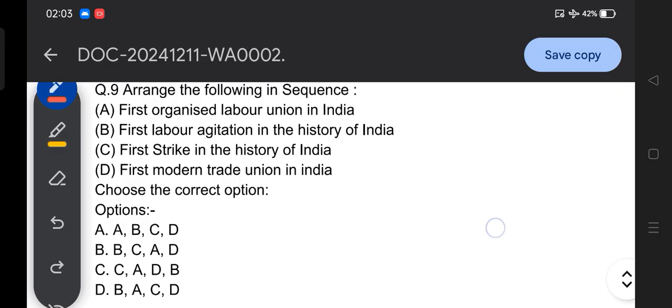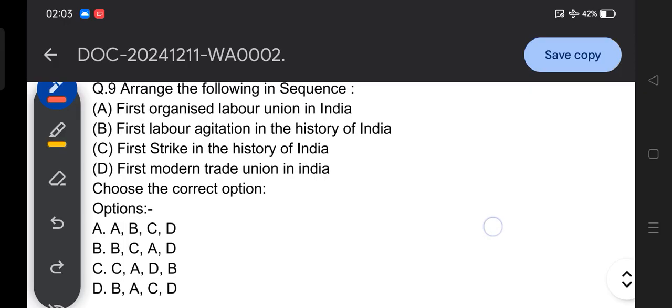I believe you were able to provide the correct answer for question number 9 on different labor-related concepts. So let me provide the correct answer for all of you.